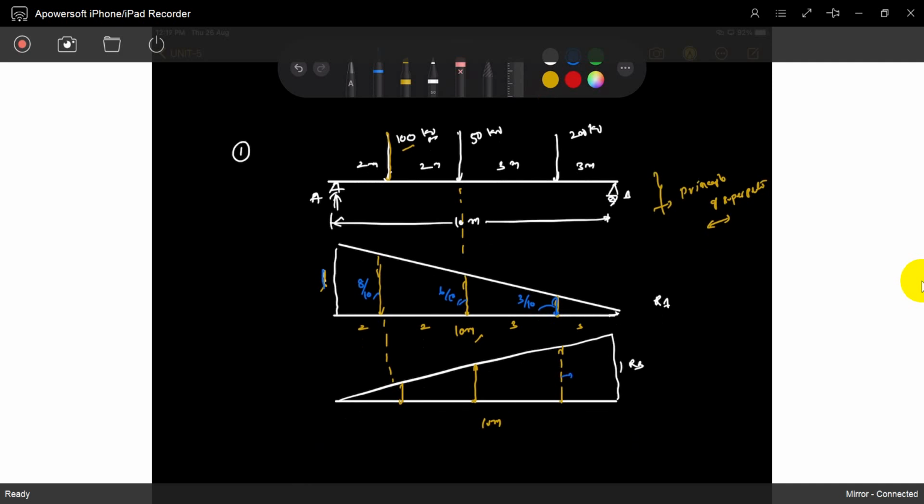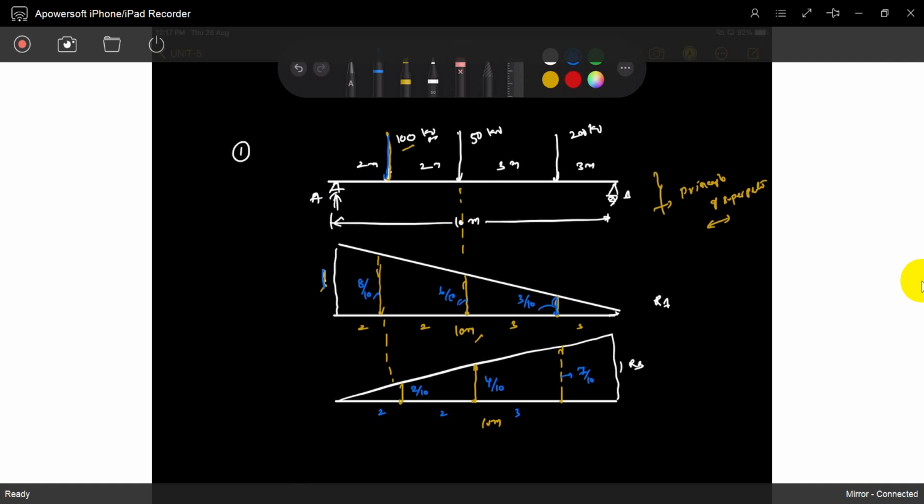This is 7, na? So it's 7 by 10. Its value is 4 by 10. Its value is 2 by 10. For unit loading placed here, the influence of RA is 8 by 10. So that means 8 by 10th of the portion comes to RA, and 2 by 10th comes to RB.